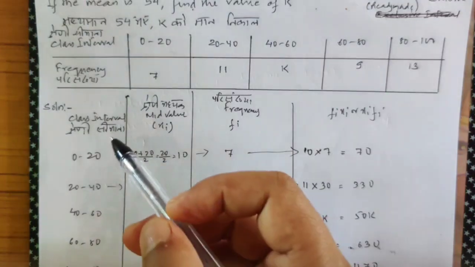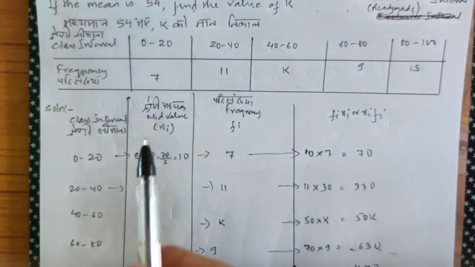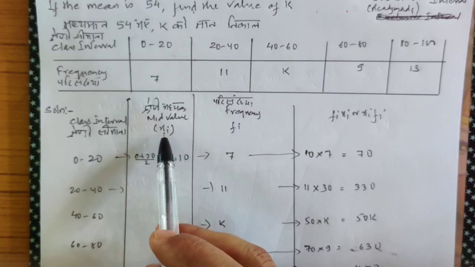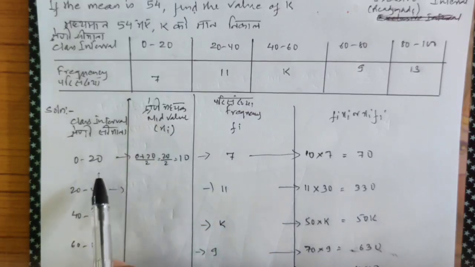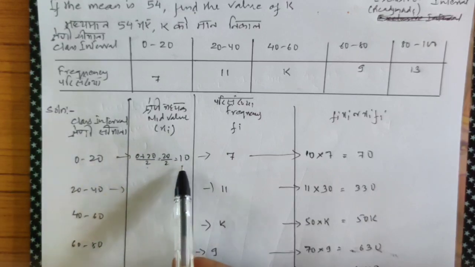So our class intervals, can you see? I filled up the class intervals. The mid value, I've taught you all how to find the mid value. Don't forget to write xi. I've been checking your homework, and many of you forget to write xi. How to find the mid value? 0 plus 20, lower limit plus upper limit, by 2, 20 by 2 equals 10.